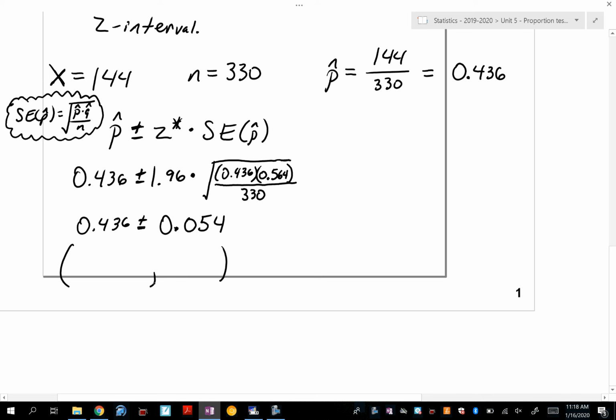So go ahead and do 0.436 minus 0.054. And then do 0.436 plus 0.054.